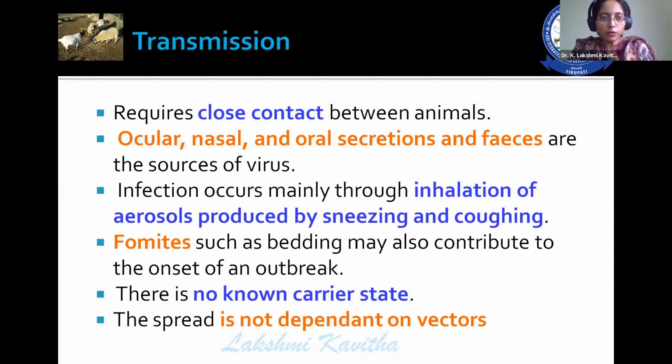Then coming to the transmission of the disease, it requires close contact between the animals. Ocular, nasal, and oral secretions, as well as the feces, form the source of the virus or source of the infection. The infection occurs mainly by the inhalation route, inhalation of the aerosols produced by sneezing and coughing. Then fomites, such as infected bedding materials, are responsible for the transmission of the disease. And there is no carrier state in case of PPR, and the spread is not dependent on the vector.